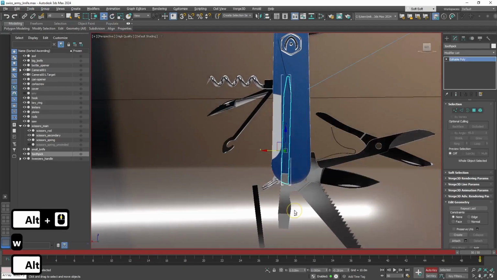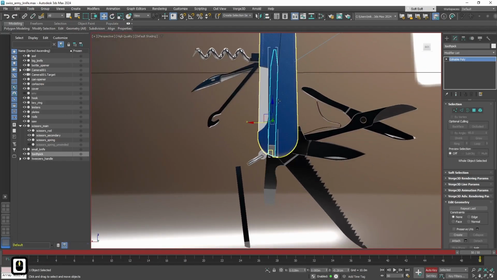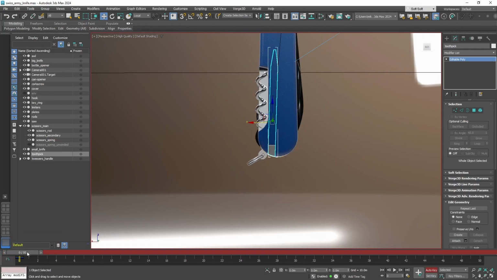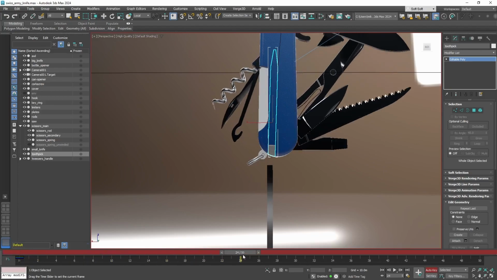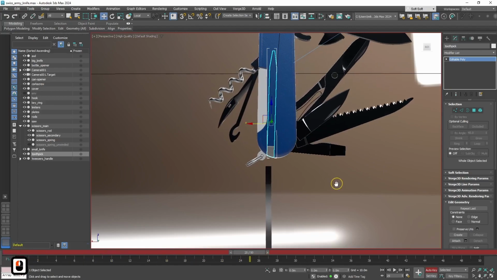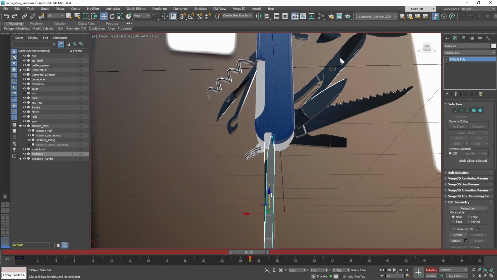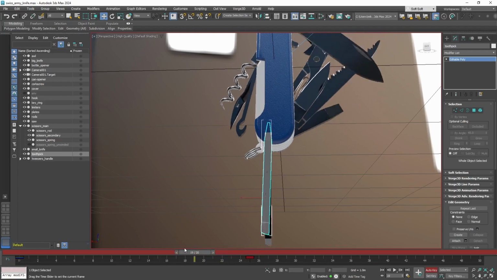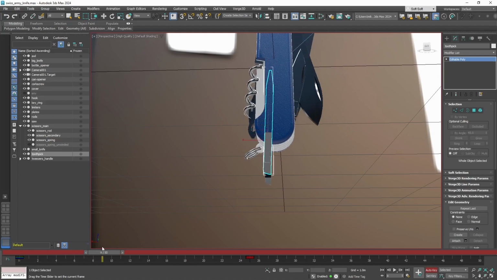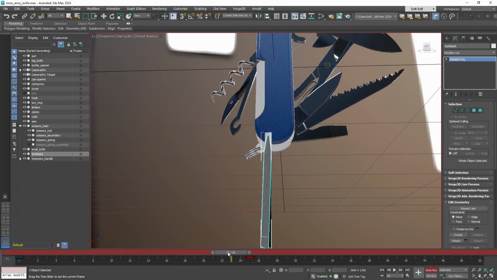It will be a bit more difficult because the toothpick needs to move at an angle. So let's set the first keyframe, and again to the 25th frame the toothpick will move by its z-axis. Now let's add a little shift on x-axis, so that makes it move down with a little angle.